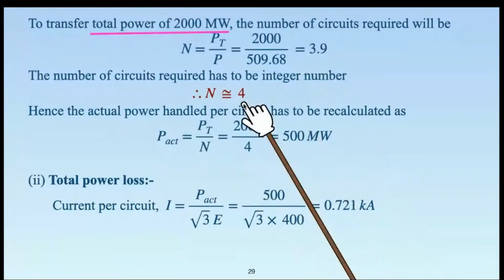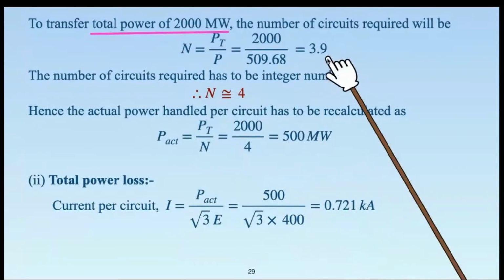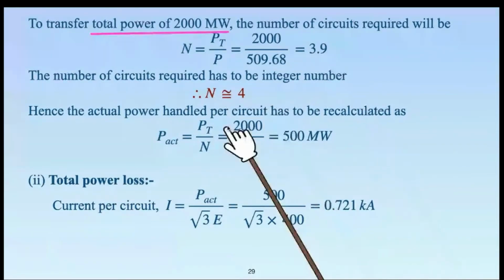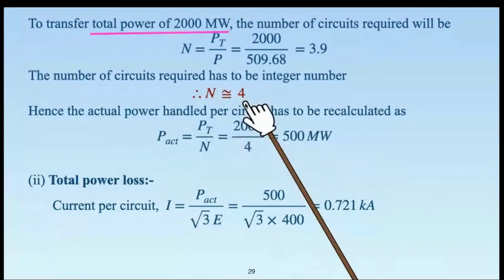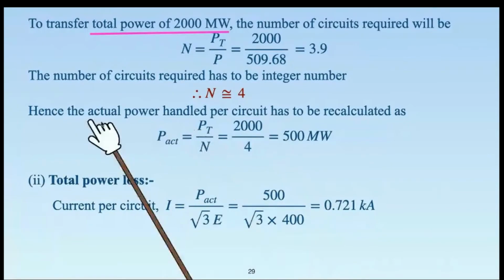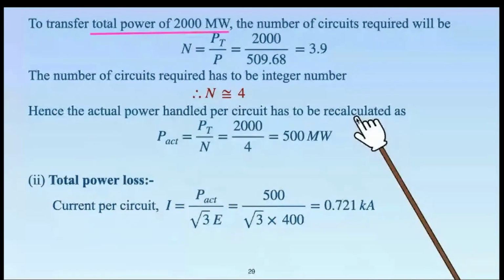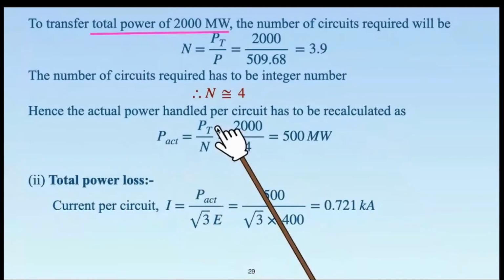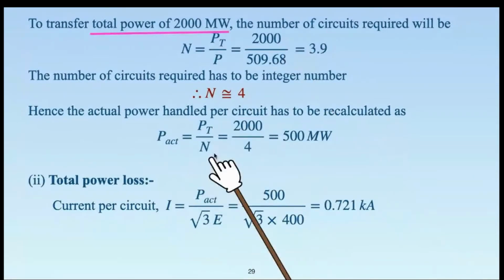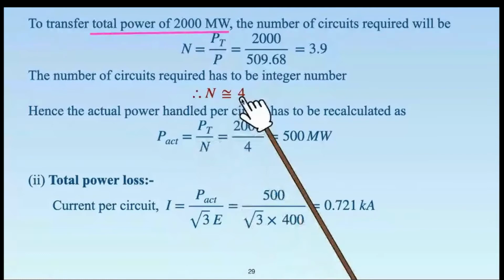So now that you are not transferring the power using 3.9 circuits, you are using 4, right? So power handled per circuit will get slightly reduced. So actual power handled per circuit has to be recalculated. It will be P actual equal to total power, that is 2000, divided by the new value of n, which is an integer number.